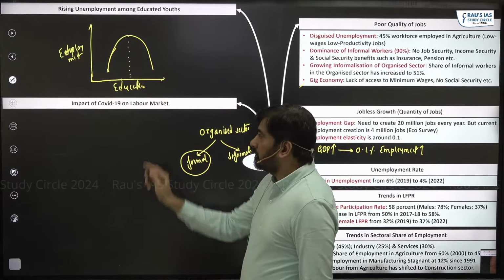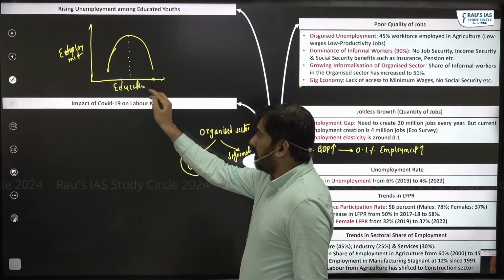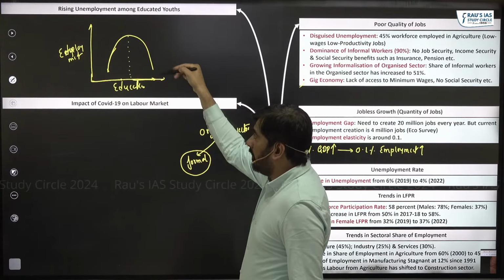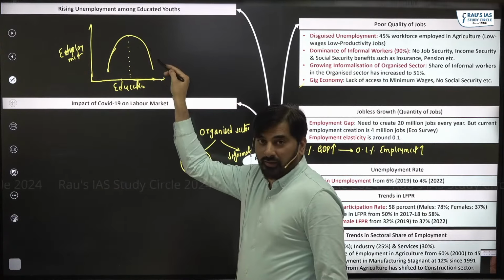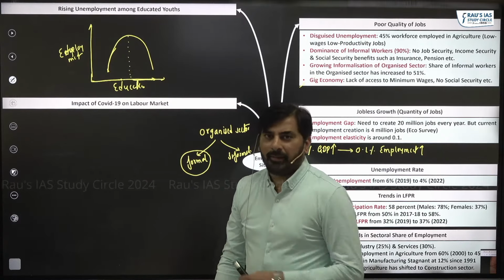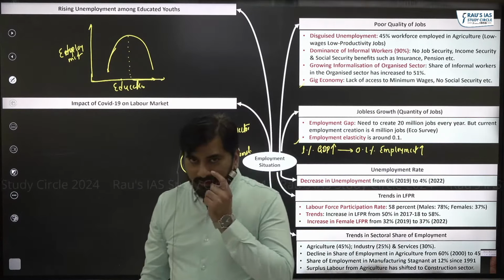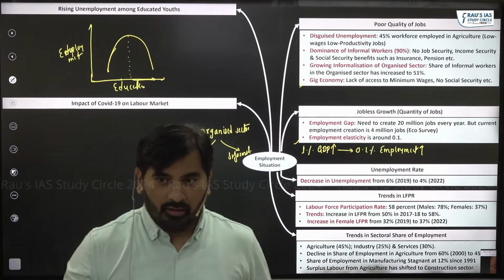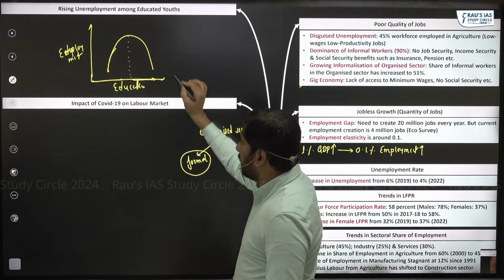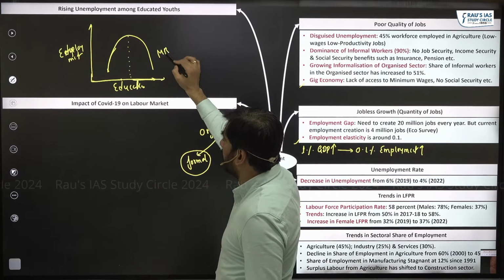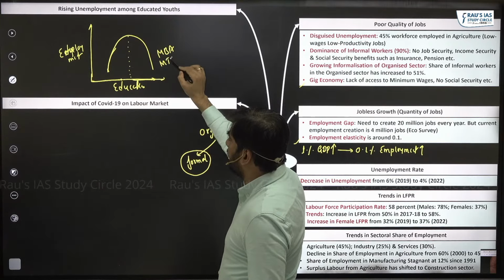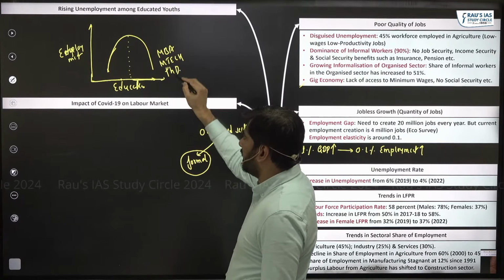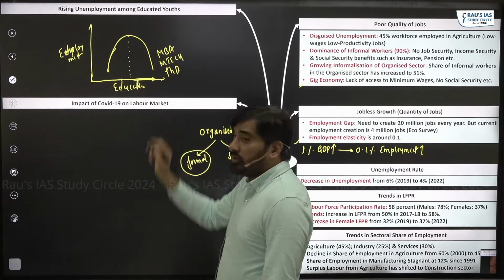Beyond a particular level, with an increase in education, can you see what is happening to employment? Employment is falling, it is reducing. The question is why? The reason is very simple. Think of a person who is extremely well qualified, a person who may have completed his MBA, his MTech, or his PhD. These are people who are extremely educated.